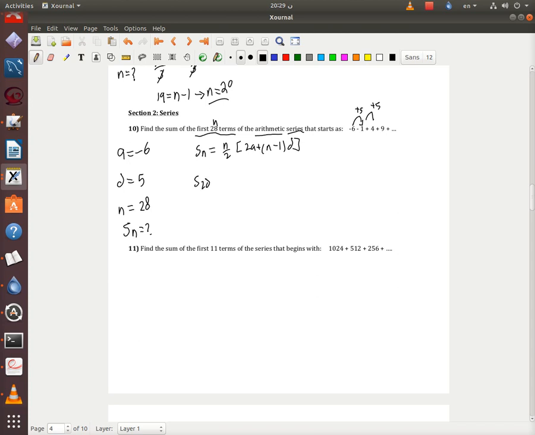So S28 is 28 over 2, which is 14 actually, and 2a is 2 times minus 6, which is minus 12, plus 28 minus 1, which is 27, times 5, okay, 123.